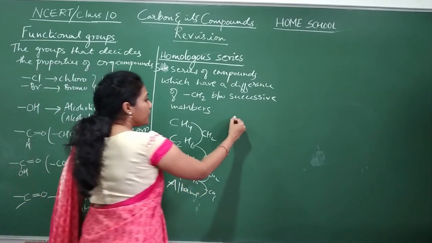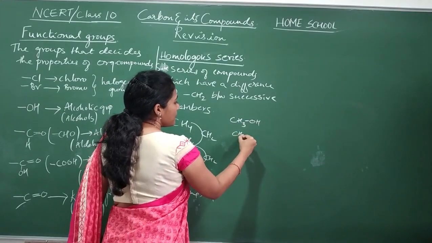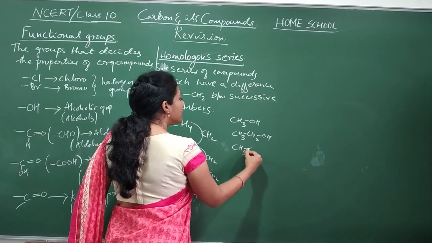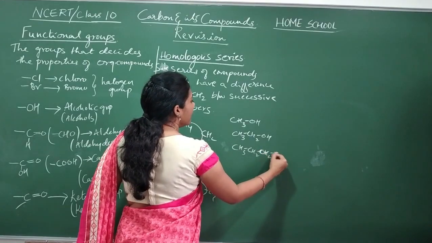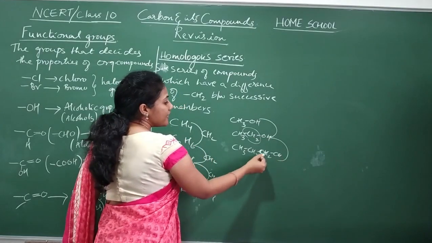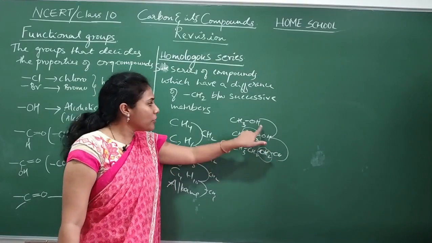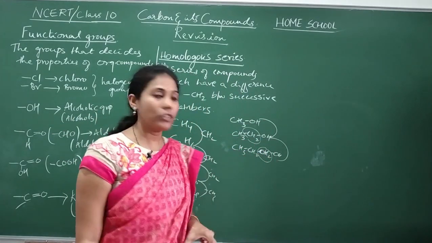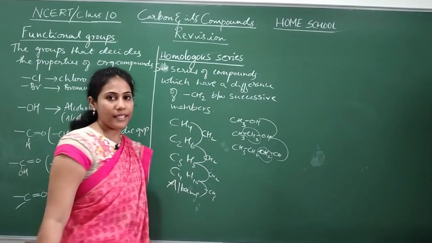Okay. So if you want one more example, I'll give a list of alcohols here. CH3OH, first member of alcohol. This is the second member of alcohol. And this is the third member of alcohol. What is the difference between this and this? Just this CH2. What is the difference between this and this? Again one more CH2. They all belong to the alcohol category, yes or no? Because OH is the functional group, which we call the alcoholic group. Got it? So such a series of compounds we will call a homologous series.